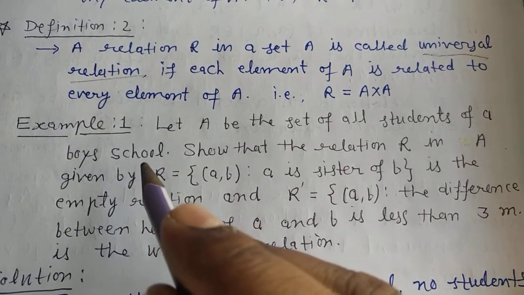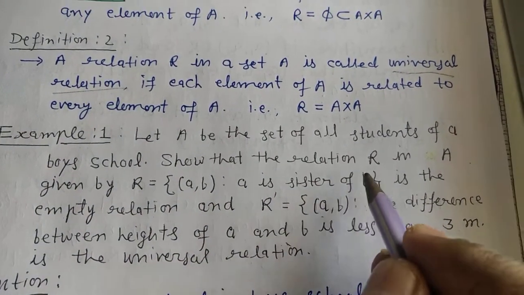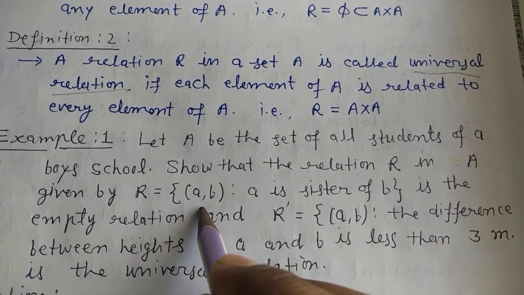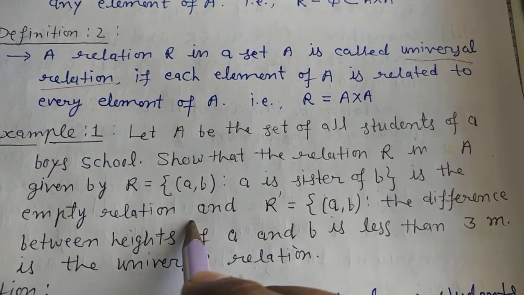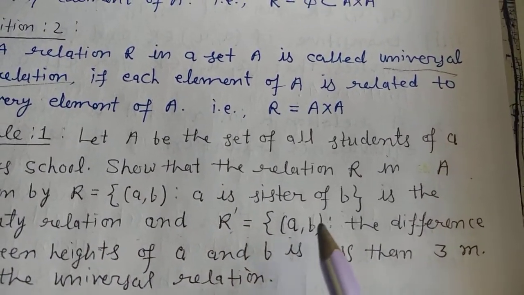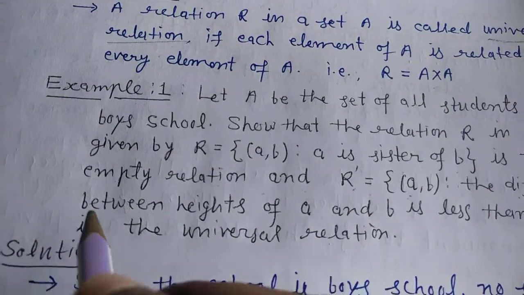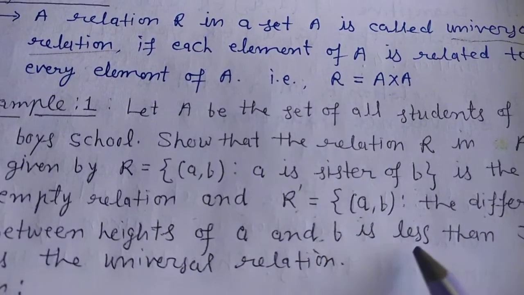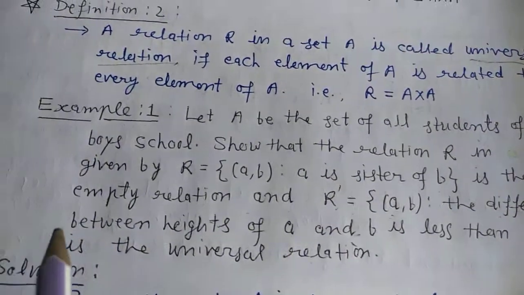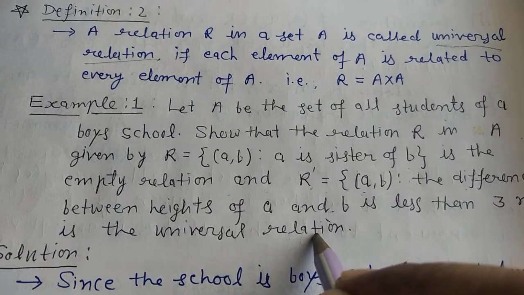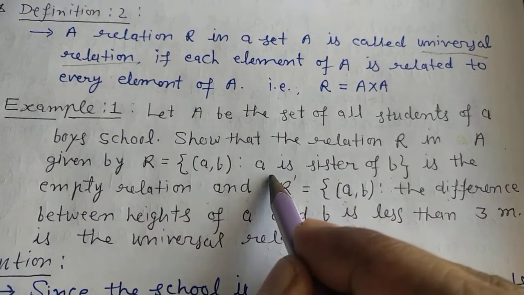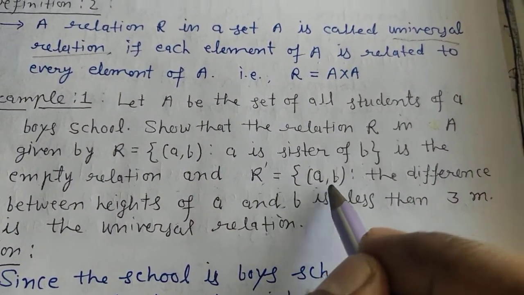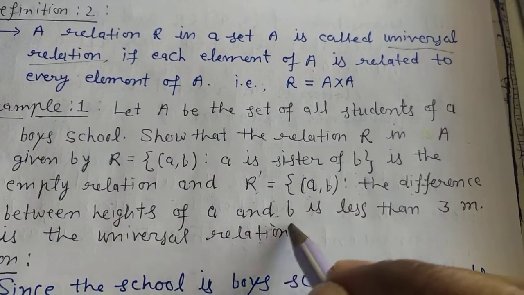To show that the relation R in A given by R equals the pair (a, b) such that a is a sister of b is the empty relation, and R dash equals the pair (a, b) such that the difference between heights of a and b is less than 3 meter is the universal relation. You have to show it.